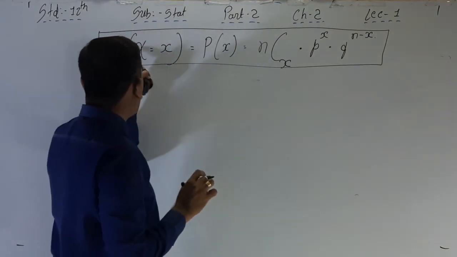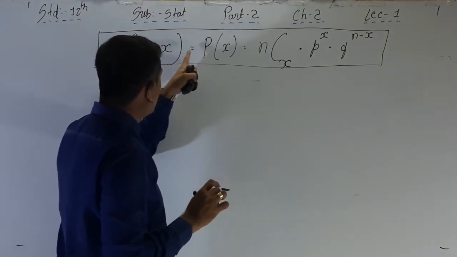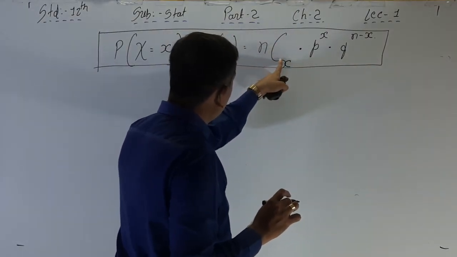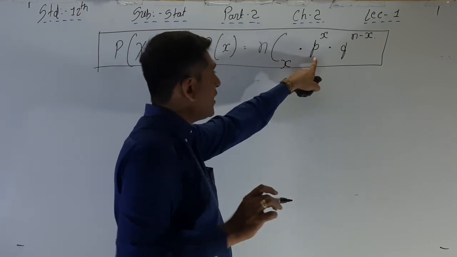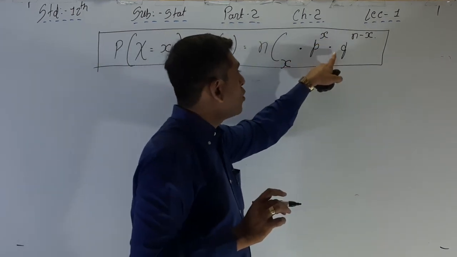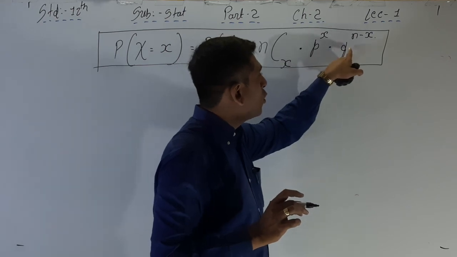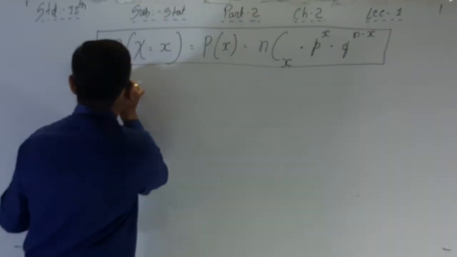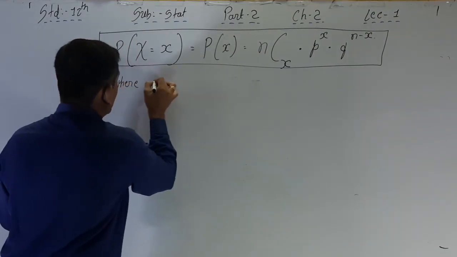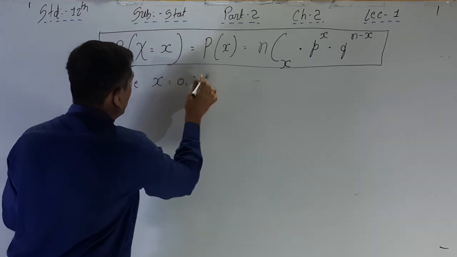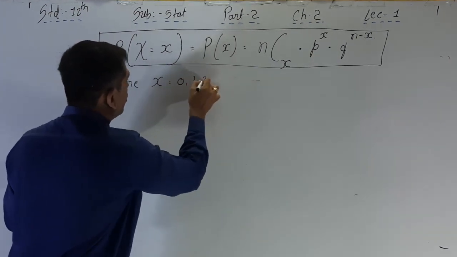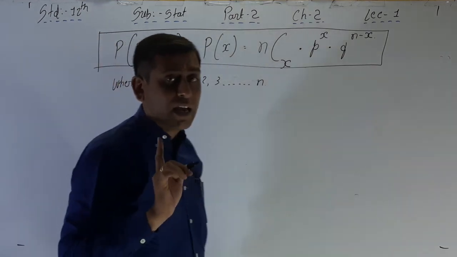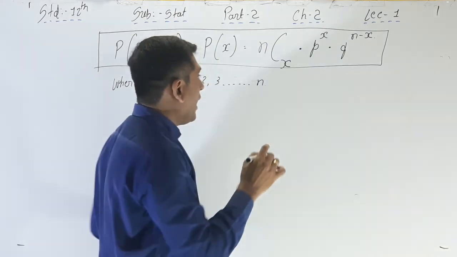Main formula: P of capital X is equal to small x is equal to P of x is equal to nCx into small p, that is probability of success, raised to x, into probability of failure q raised to n minus x, where x is equal to what? Random experiment. That's why x is 0, 1, 2, 3, up to n. But it is always less than n. Okay. So here n.